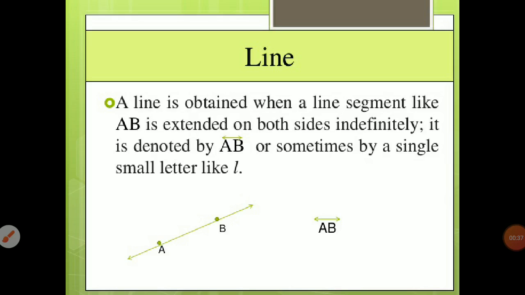An unlimited number of lines can be drawn through a given point, whereas exactly one line can be drawn through two given points. So the name of the line here is denoted as line AB. Line means the straight line as a whole and not a part of it. Arrows at both ends indicate that it can be extended on both sides to any length.